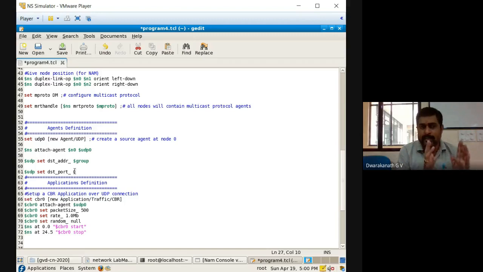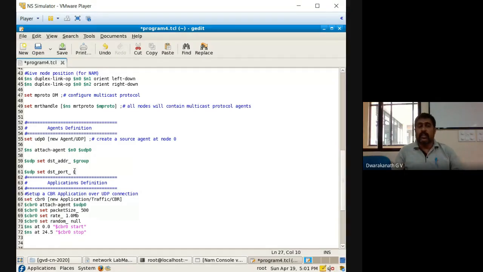Now, okay, the agents are there here. What about the destination agents, which you have not created in NSG? Keep that in your mind. So, how do we create that particular agent? You know that when UDP is at a source, at the destinations it must be a null. Same thing: set null0 as a new Agent/Null, as done in unicast. But in multicasting, the destination agent will not be a null. It will be a loss monitor.